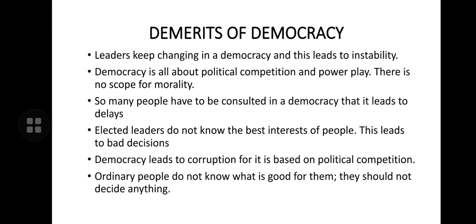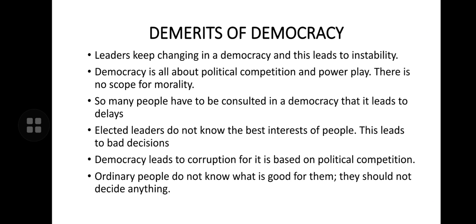And this leads to instability. Whenever the government is falling short of the majority mark, then it has to resign, and there may be many political reasons. So we often find this problem with democracy, especially in a multi-party system where leaders keep changing, and this leads to instability. When support is withdrawn from the government and it falls short of the majority mark, then the government is bound to fall. So this leads to instability.